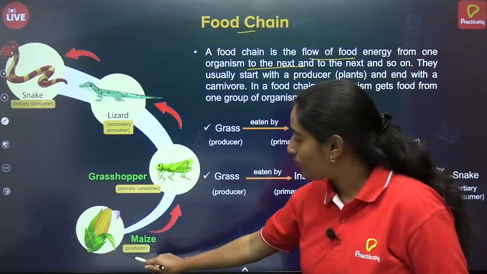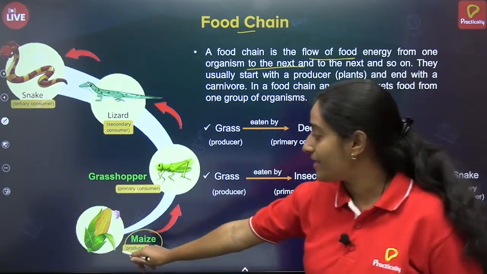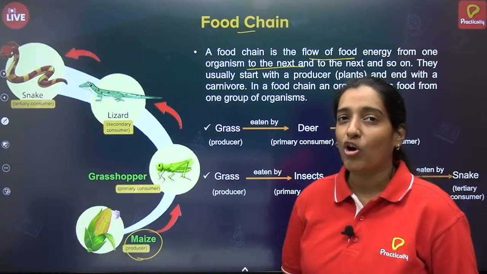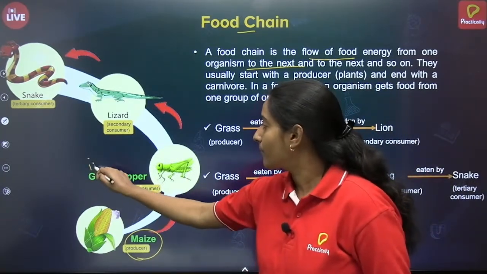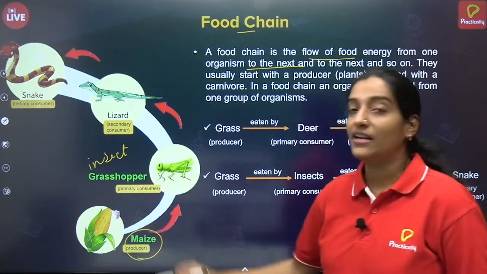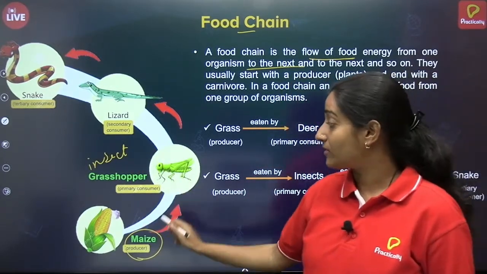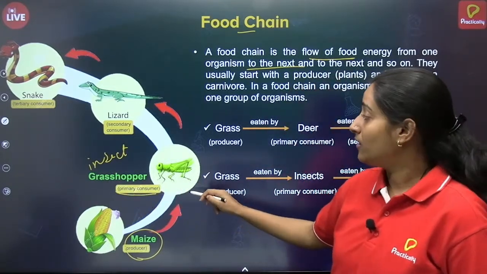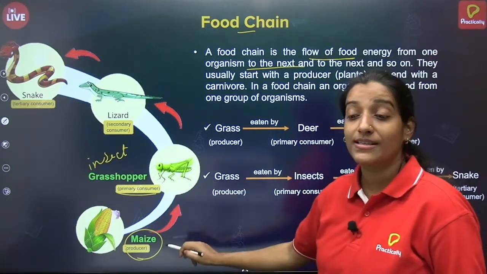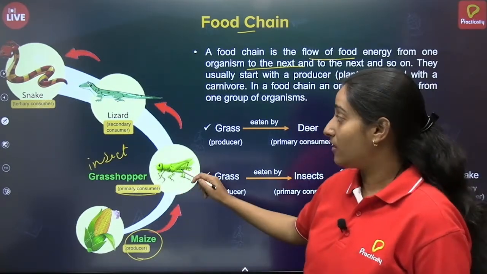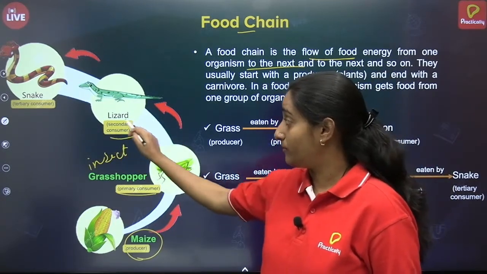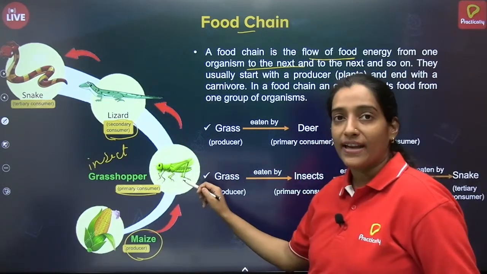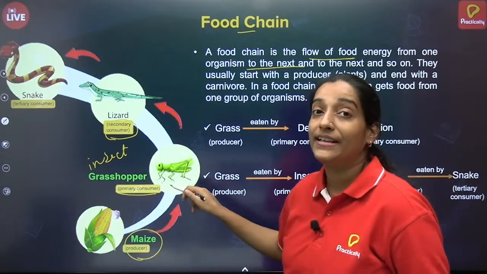They usually start with a producer. In this case, maize is a producer. What happens is a grasshopper or a small insect will start consuming the food produced, that is, they will start consuming the maize. So this becomes the primary consumer. Grasshopper will become primary consumer because it is directly eating the plant material. Then lizard, this is a secondary consumer. Lizard will try to eat the insect. Now it is eating another organism, therefore it is a secondary consumer.